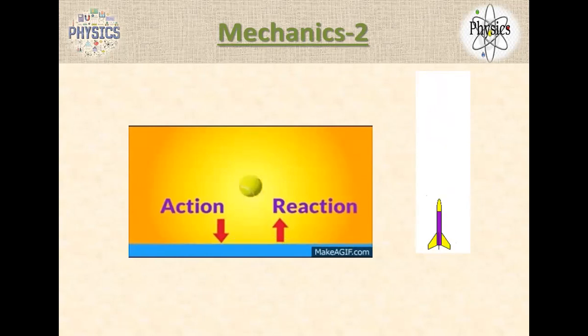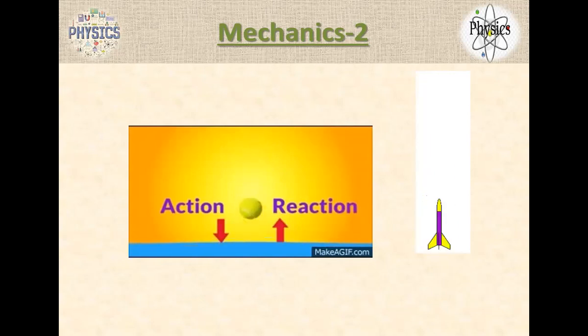So I would understand here the ball is bouncing back. Why is it bouncing back? Because the surface is also applying force. When the ball touches the surface, the surface also applies an equal amount of force on the ball. So action is the first one, when the ball applies a force on the surface. Reaction is the surface applying an equal amount of force on the ball. So action and reaction forces are equal and in opposite directions.